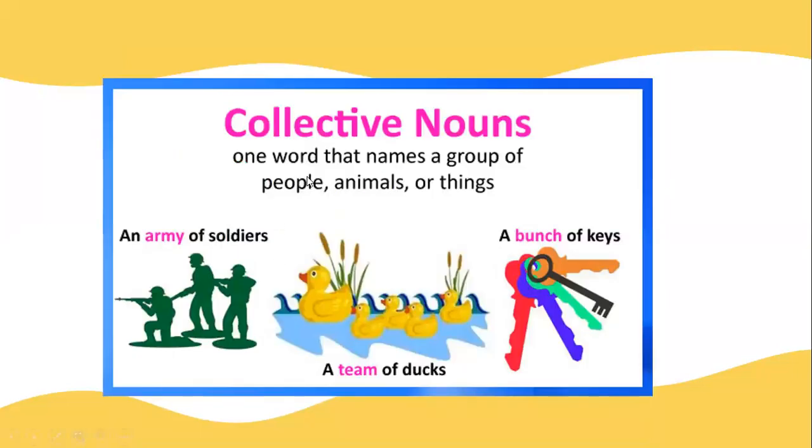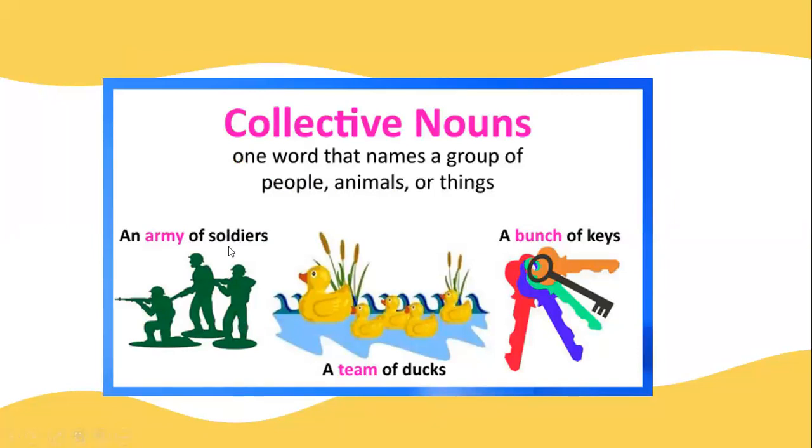Collective noun. So what is a collective noun? Collective nouns are only one word, but it names a group of persons, or animals, or things. Look here, an army of soldiers. Soldier means only one soldier. An army of soldiers means it is a group of people. It is talking about the group of people, an army of soldiers.